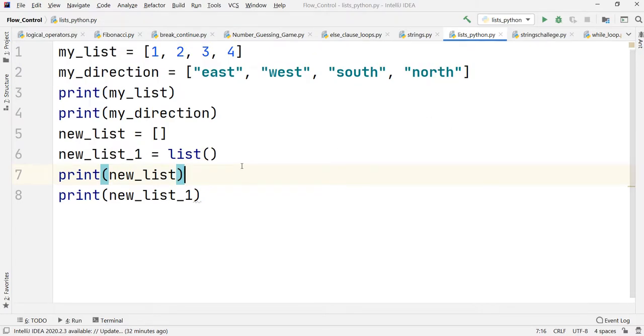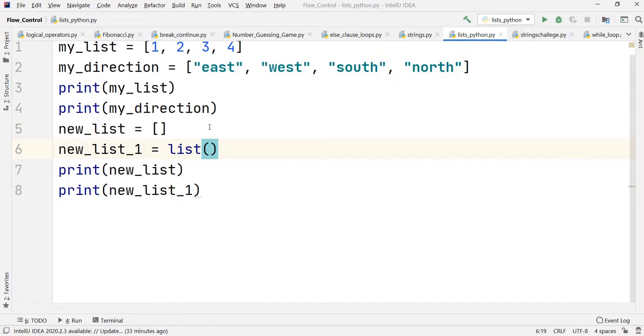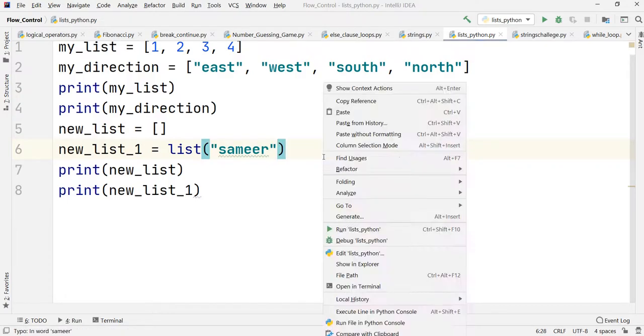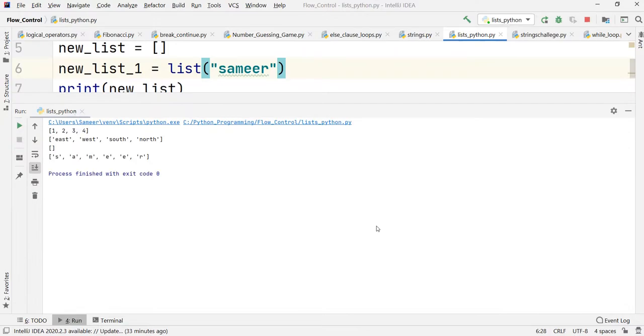One more thing we can do: as I've told you, this is one of the ways by which we can have a list. A similar thing can be done using the list constructor. Here we can even put any iterable so as to create a list out of it. Suppose I take my name in that; let us see how it works.